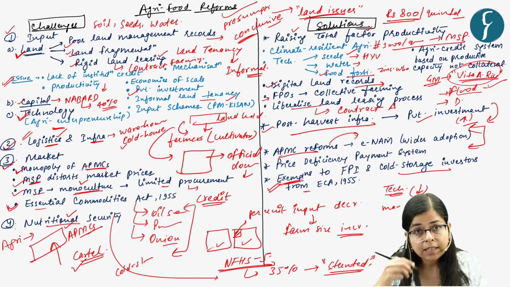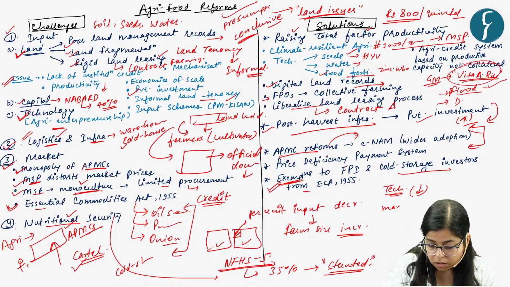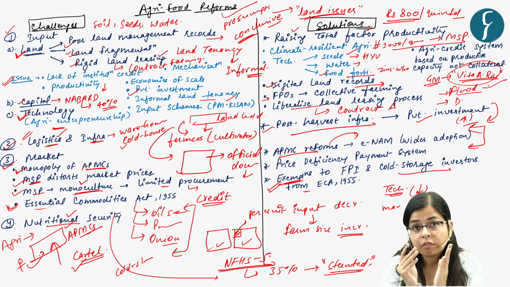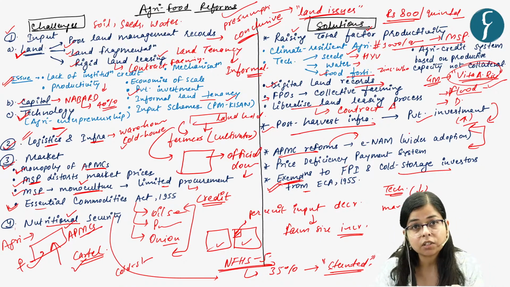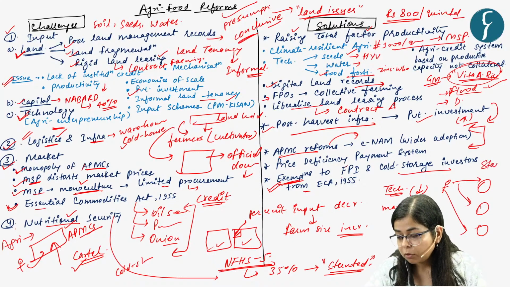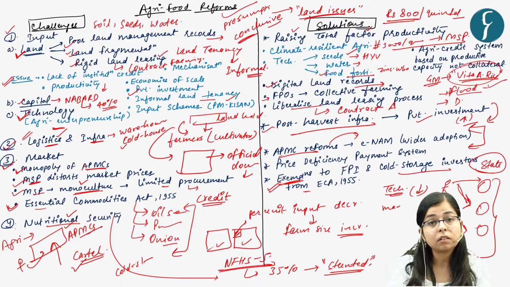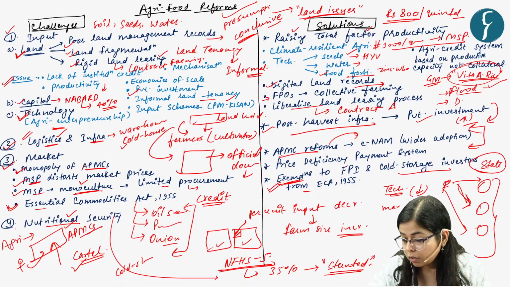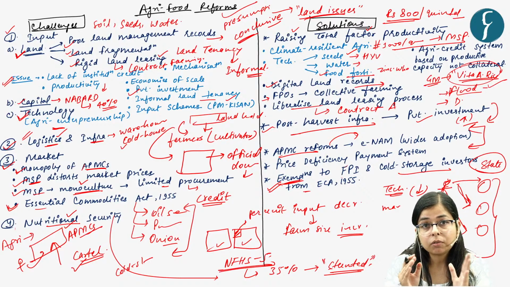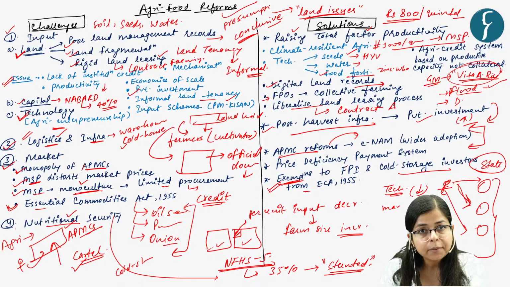And through this ENAM, earlier a farmer is forced to sell to his nearest APMC, but via the rollout of this ENAM system, a farmer can sell his goods to any APMC within a particular state. Presently, it is limited to one state, and in future, via the wider adoption of this ENAM, the farmers throughout the country would be able to sell their commodities across the state in any APMC of their choice, right?